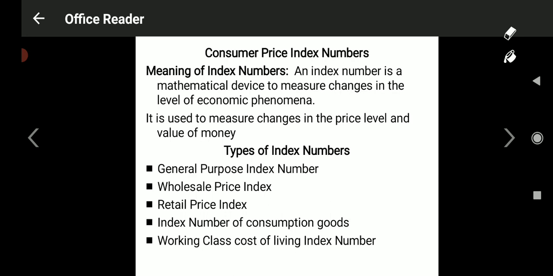If prices are very high, poor class people and middle class people suffer a lot. They have to pay more money to purchase less quantities. Got it? Common people like you and me must pay more amount of money to purchase less quantity of goods and services.